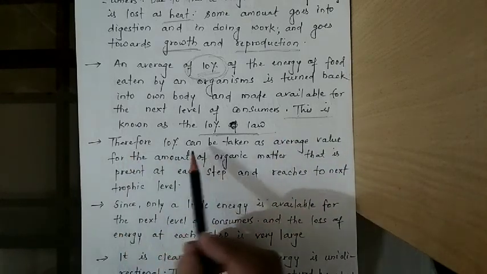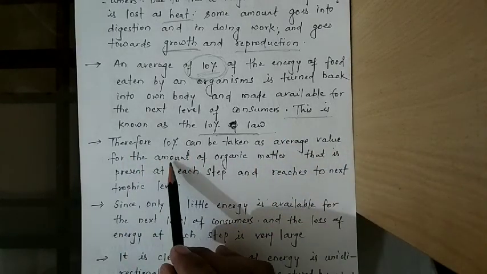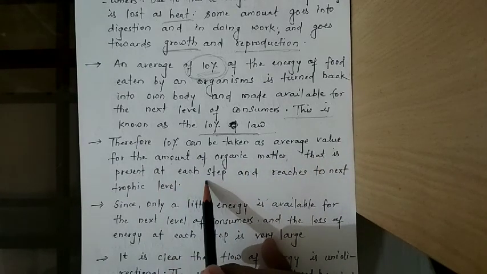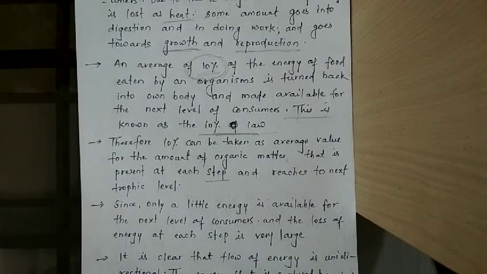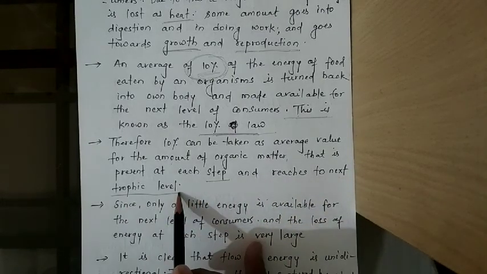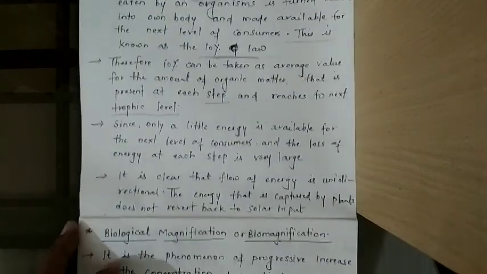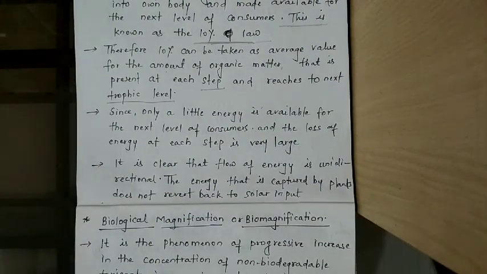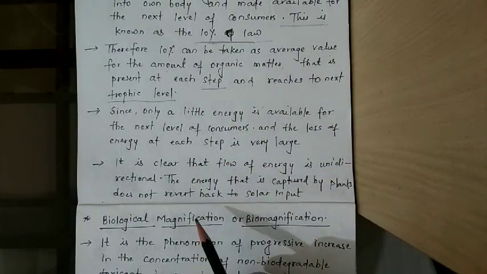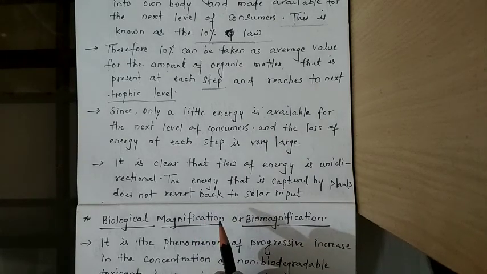Therefore, 10% can be taken as the average value for the amount of organic matter that is present at each step. It means only 10% is present at each step in the food chain and reaches the next trophic level. Similarly, only a little energy is available for the next level of consumers. So as it goes on increasing to the next level, a very small amount of energy is available to the next level of consumer.